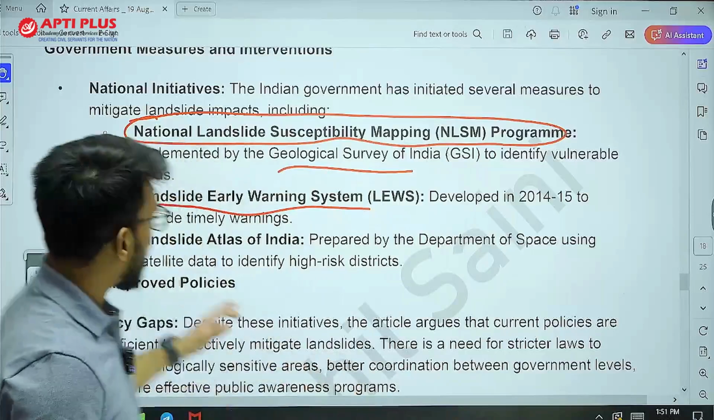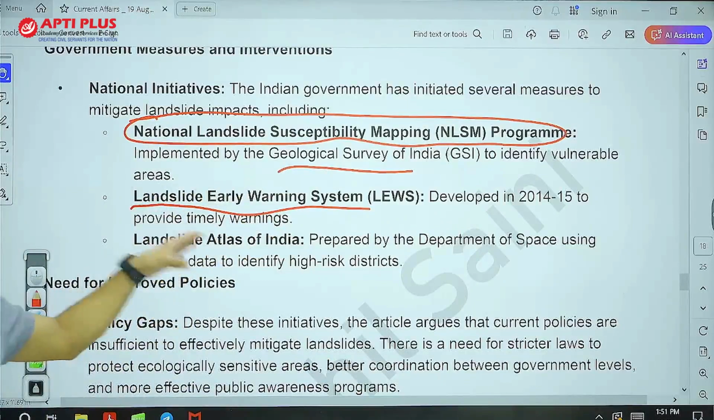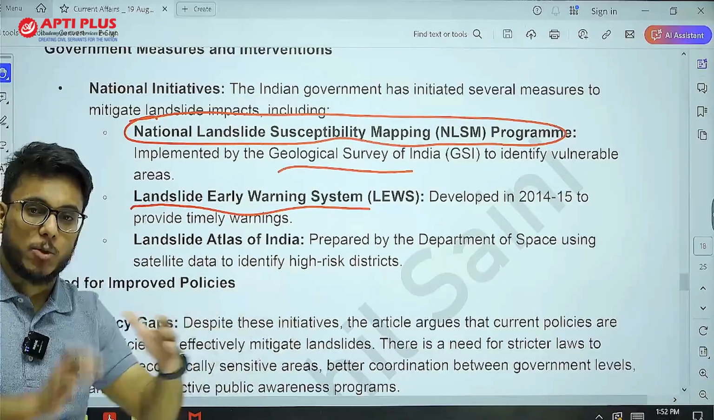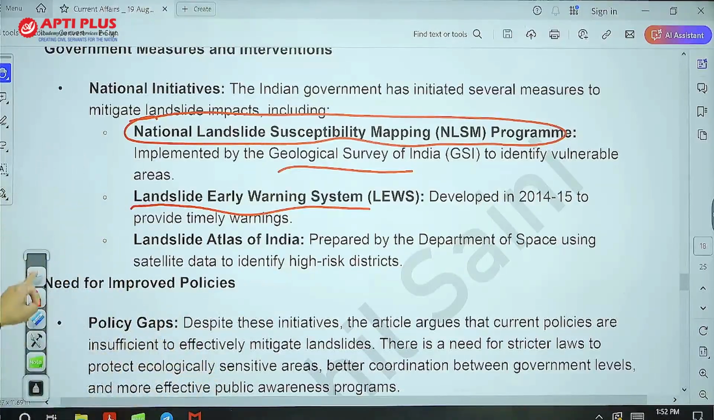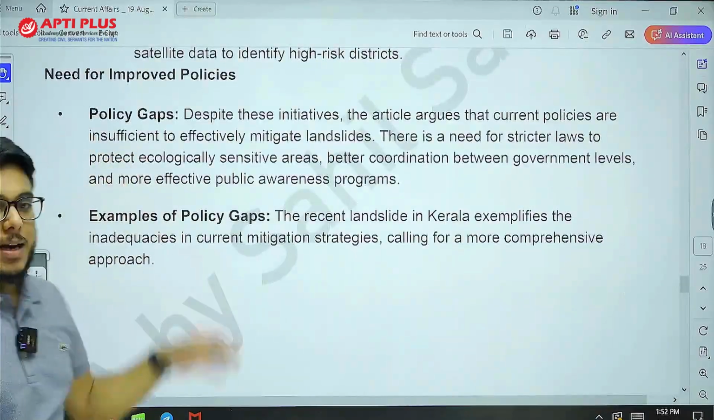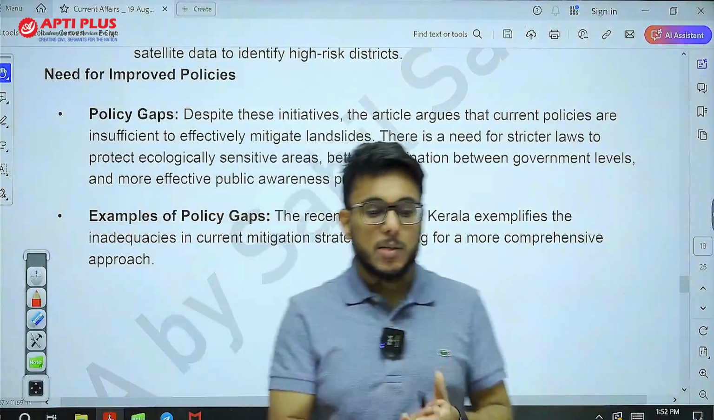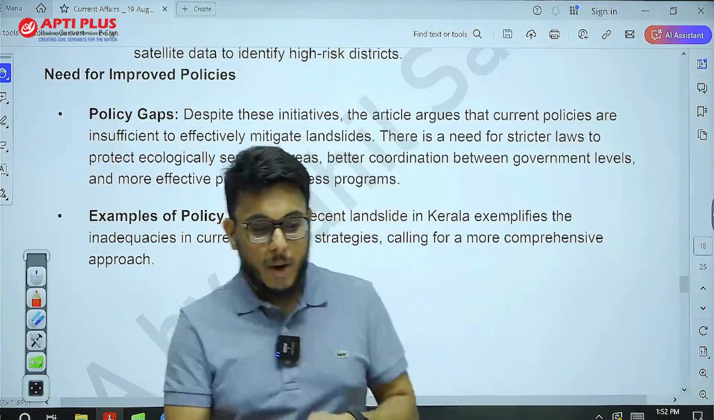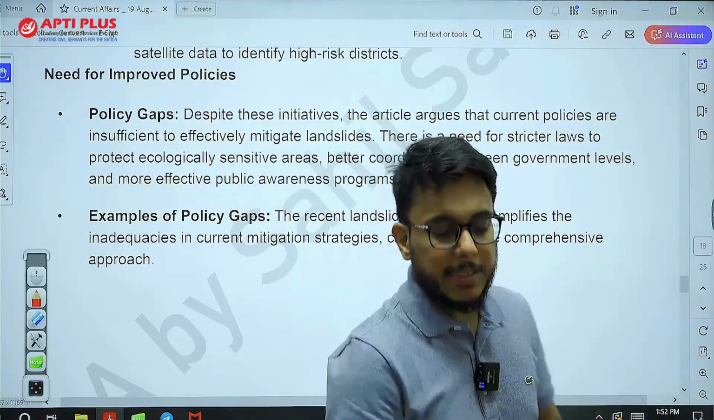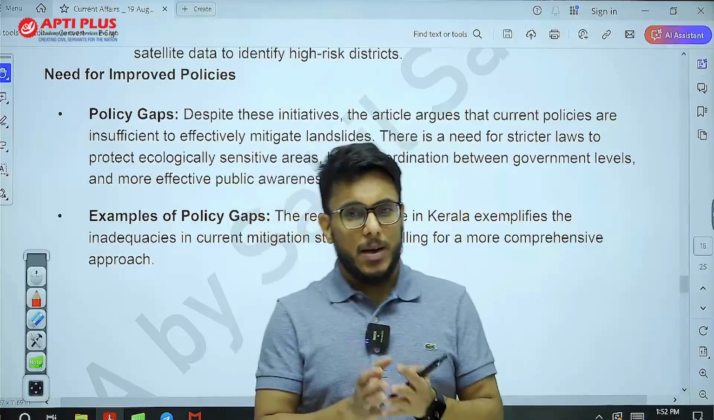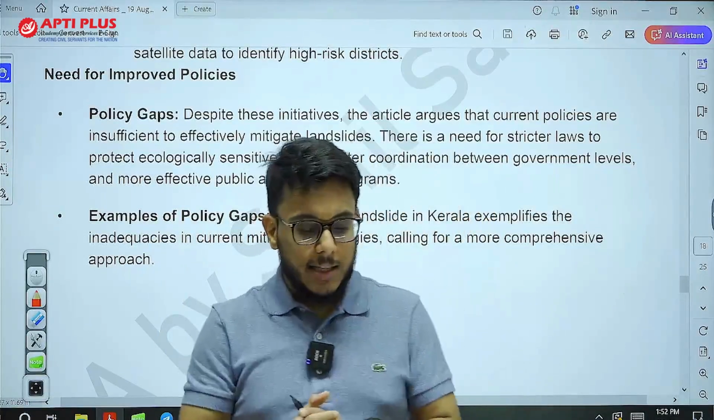Next we have the Landslide Atlas of India, prepared by the Department of Space, which provides satellite data to understand situational awareness with respect to landslides. So these are all the initiatives that we have. But at the same time, policy gaps are there. Effective implementation of these initiatives has not happened, and because of this lack of implementation, every year there are landslides and people suffer. Recently, there was the Kerala incident. That is all in this direction.